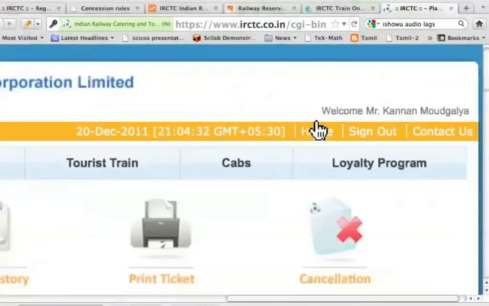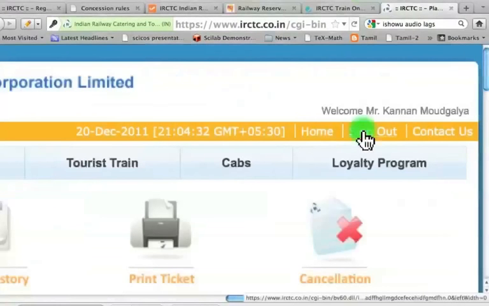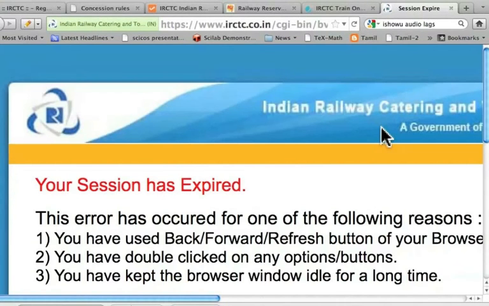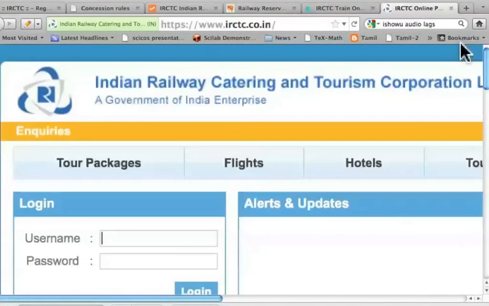The first thing that I will do is to sign out. I was a little slow in typing that. It says that the session has expired. This message keeps coming when you use IRCTC, especially if you are slow in filling the information. Doesn't matter. You just have to log in again and try. So let me log into my account again.